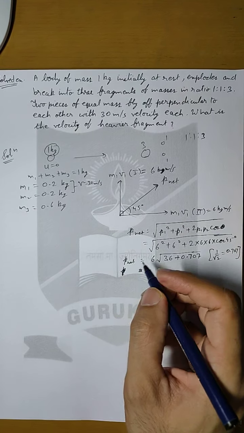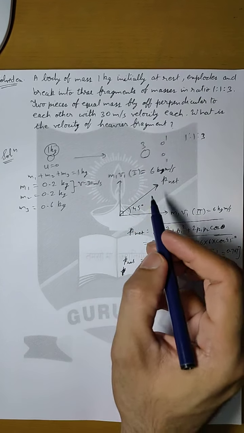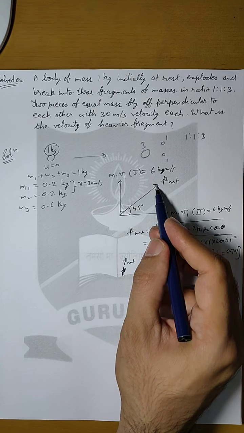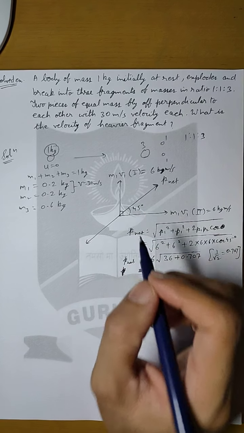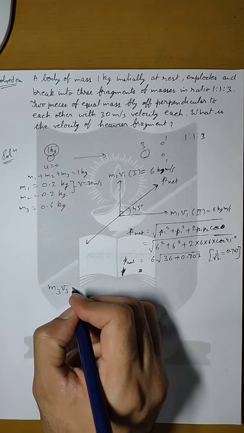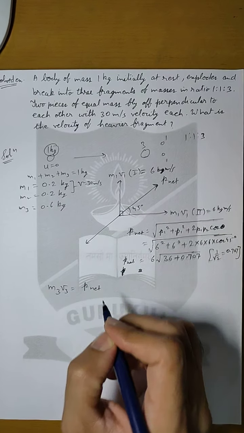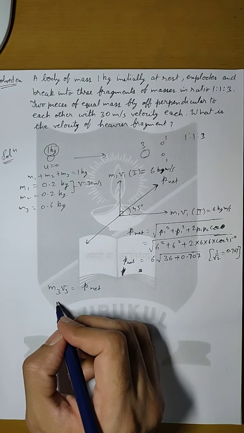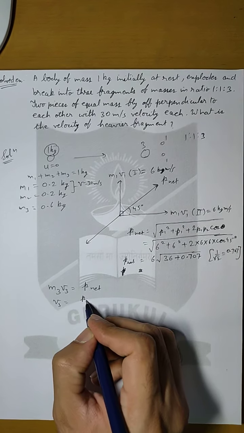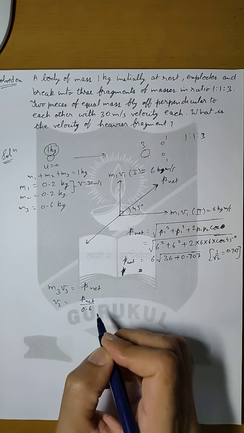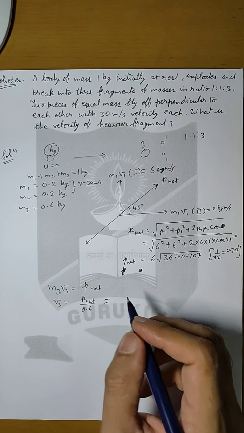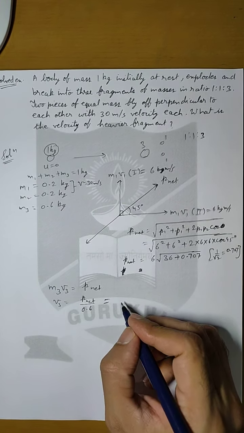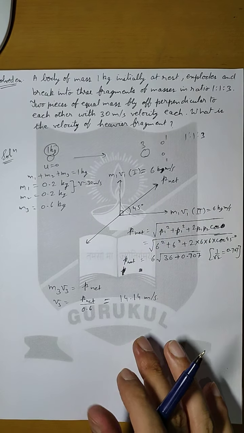Now that means the third particle has to fly opposite to the direction of P net, in this direction and with the same momentum as P net. So m3 v3 is equal to P net. M3 is 0.6, so V3 will be equal to P net upon 0.6. Now you can calculate this, it is the mathematical part, and the answer that will come will be 14.14 meter per second. So this is how we approach such questions.